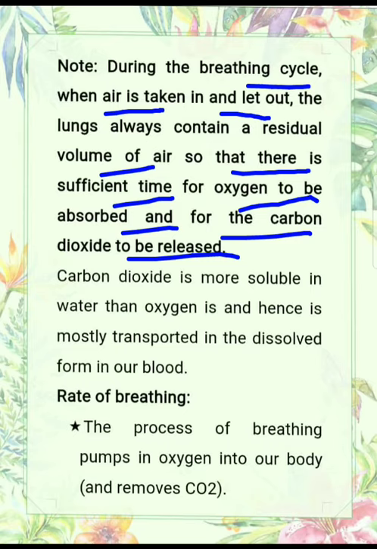They always contain a small amount of air, and that volume of air is known as residual volume. Carbon dioxide is more soluble in water than oxygen is. This is an important point: carbon dioxide is more soluble than oxygen, and hence is mostly transported in dissolved form in our blood. Now, the rate of breathing.